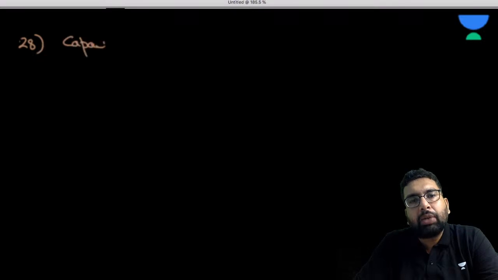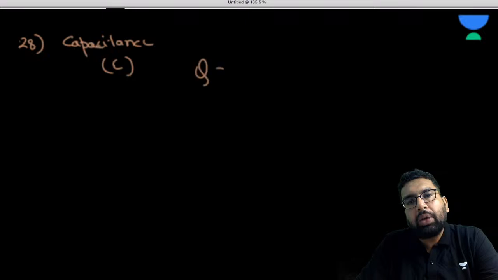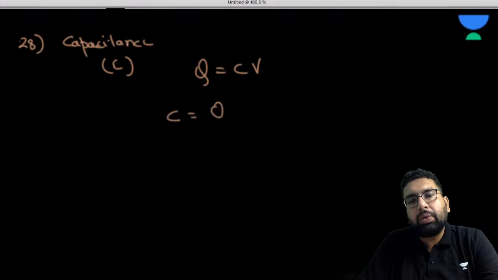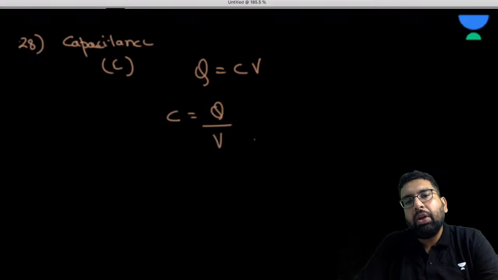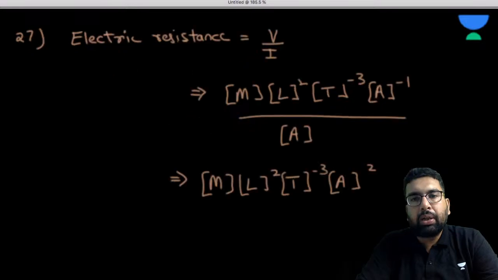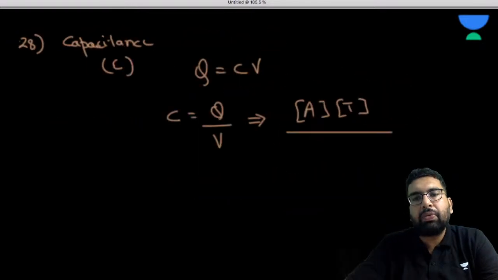We can have the dimension of the capacitance. What is the formula for capacitance? We represent it as C, and Q is equal to CV. So capacitance is equal to Q upon V, where Q is charge and V is potential difference. So what is the dimension of the charge? It is A T. And what is the dimension of the potential? M L2 T minus 3 A minus 1.